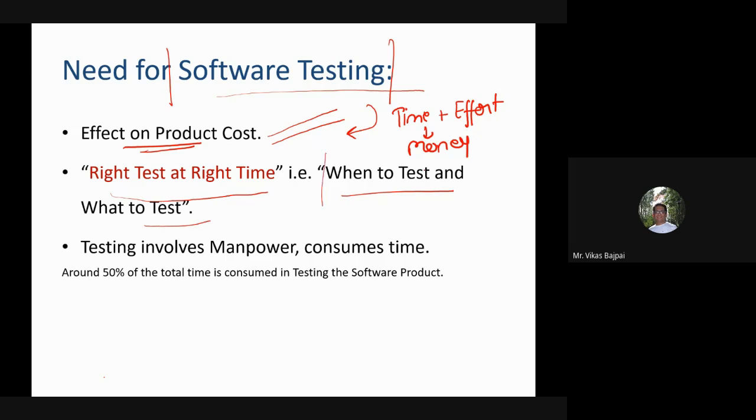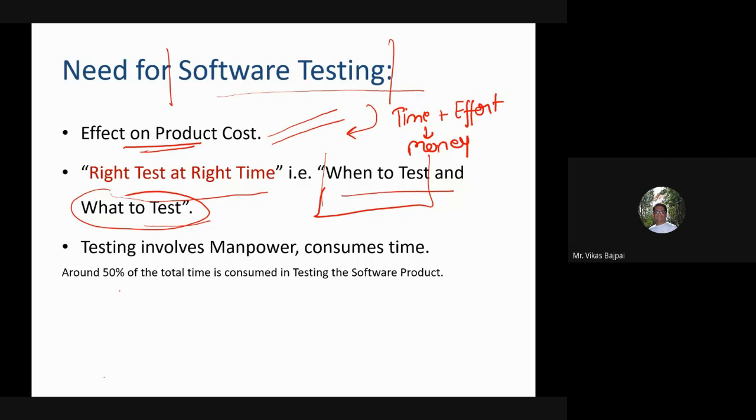What is the right time to test a particular product or a component? That is something crucial. On top of it, what I should test, whether it's a portion or the entire application, and where we should have a good amount of focus.